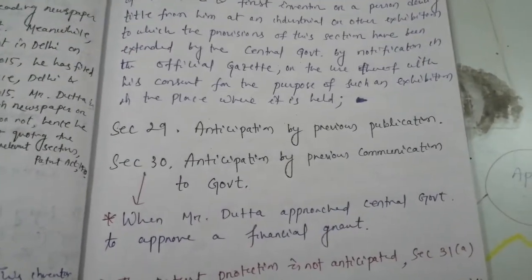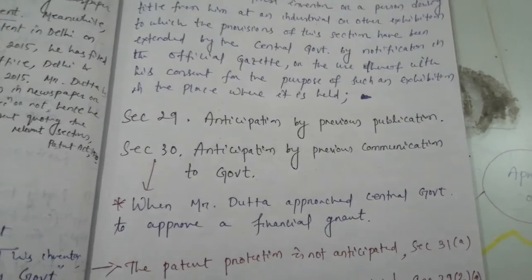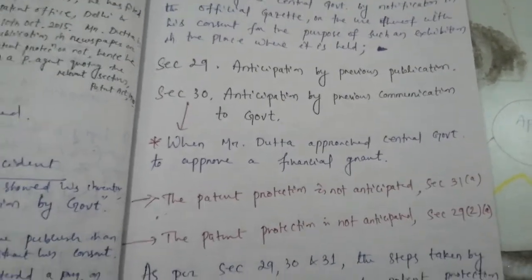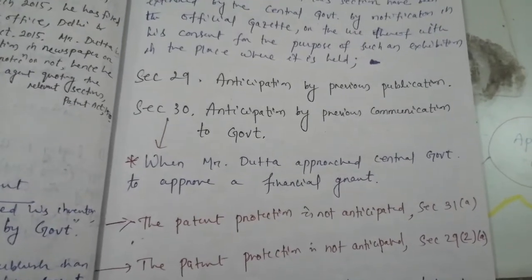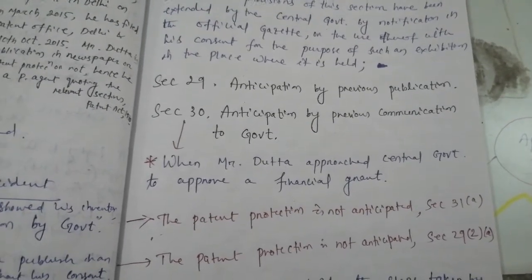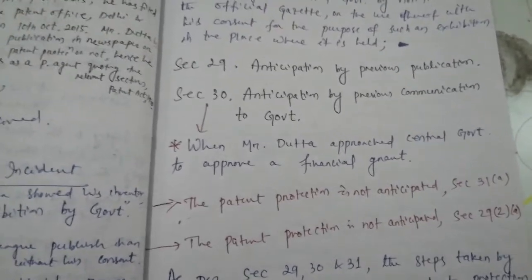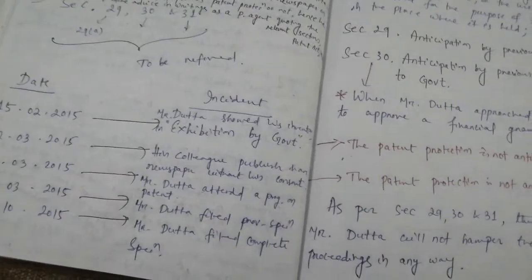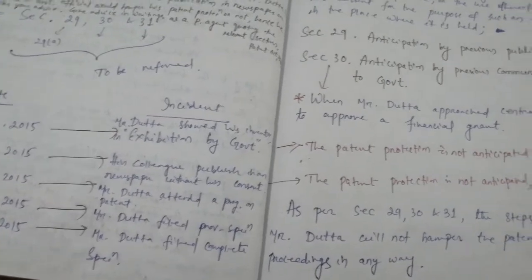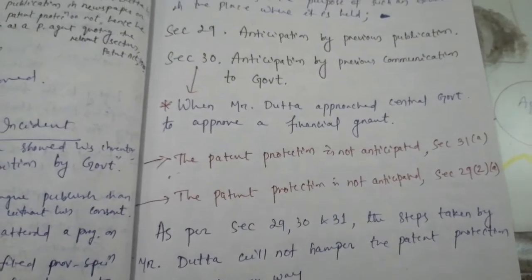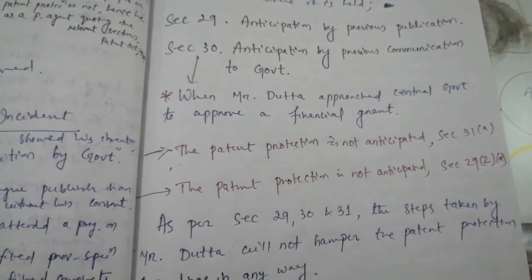Next one is section 29, anticipation by previous publication. Section 30 is anticipation by previous communication to government. Okay, section 30 applies when Mr. Datta approaches the central government for a financial grant. Next, for the first date, 15th Feb 2015, the patent protection is not anticipated, that is section 31A.